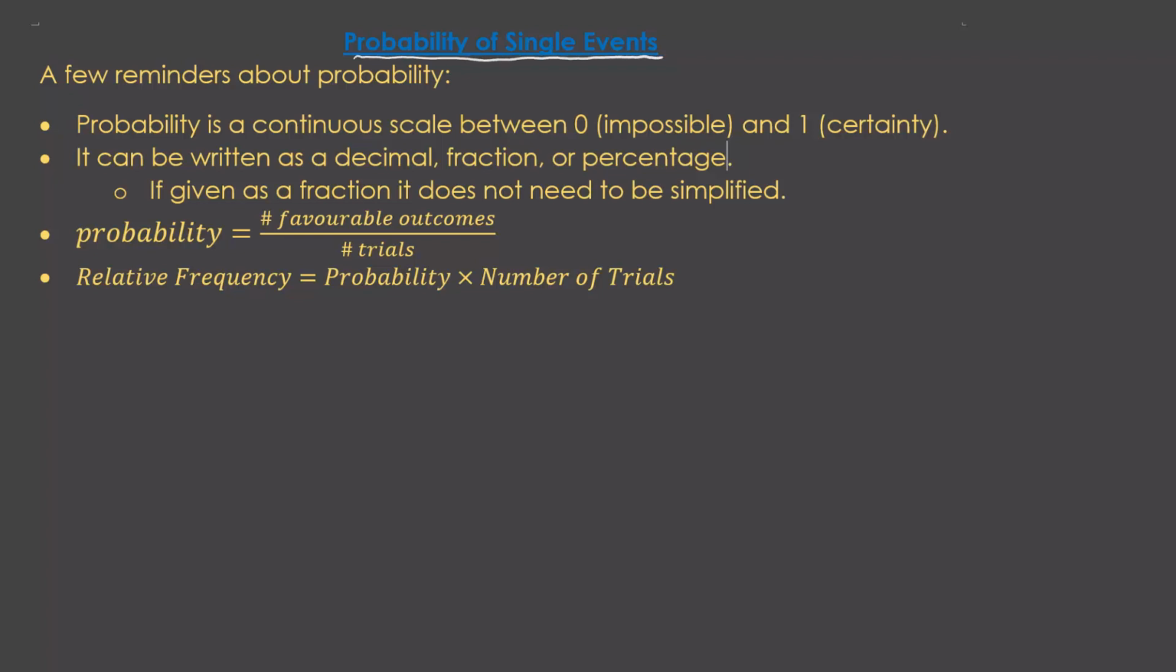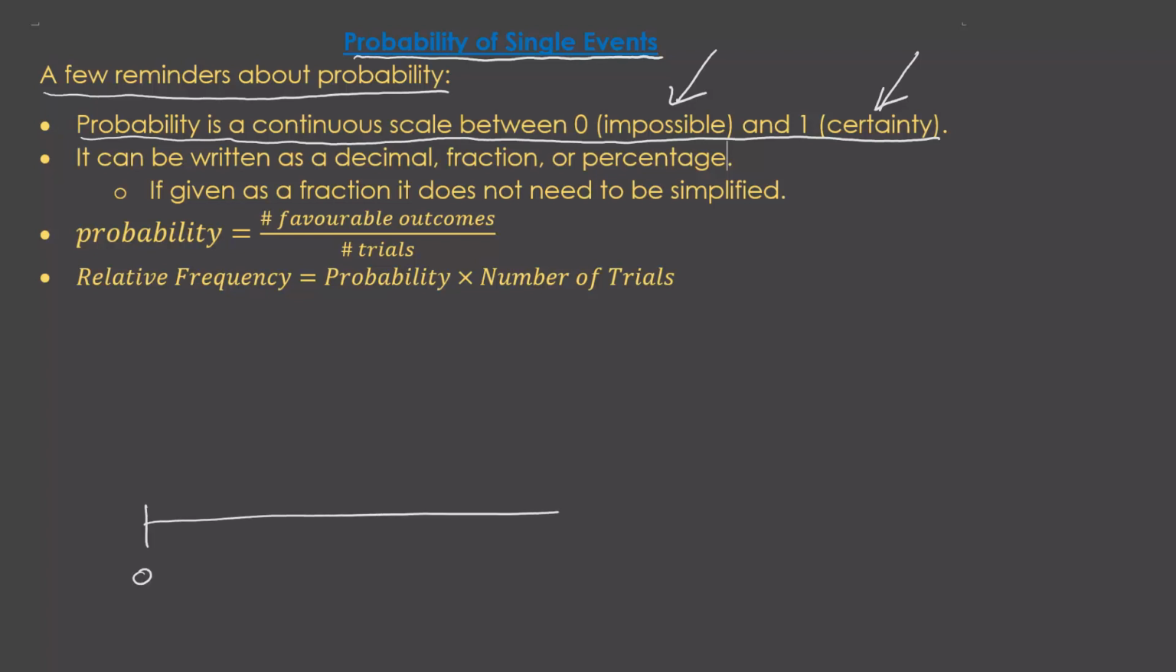Probability of single events. A few reminders about probability. Probability is a continuous scale between 0 and 1. An event with a probability of 0 is impossible. It cannot happen. An event with a probability of 1 is certain. It's definitely going to happen.